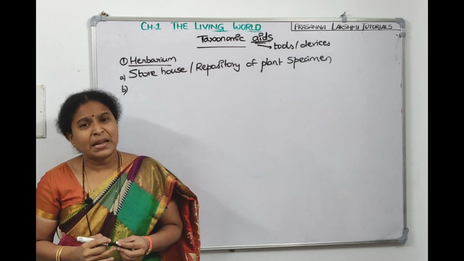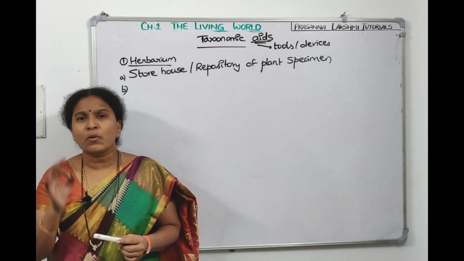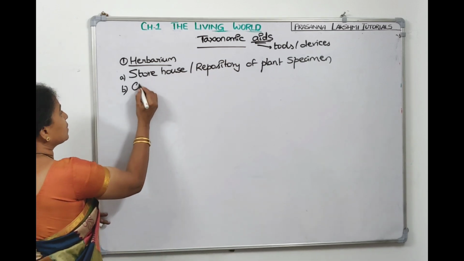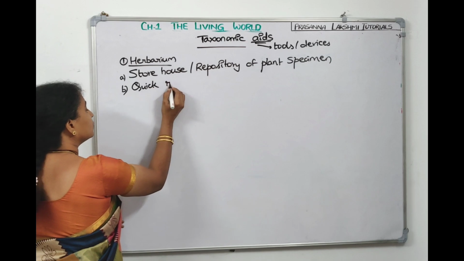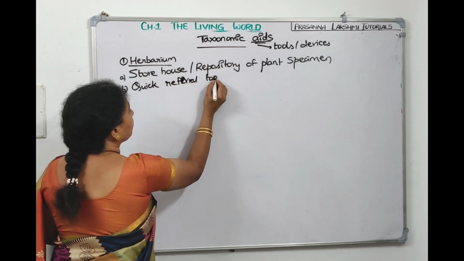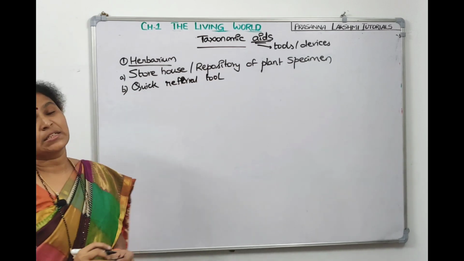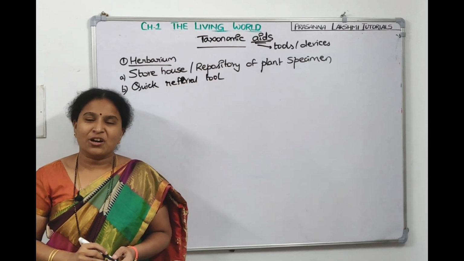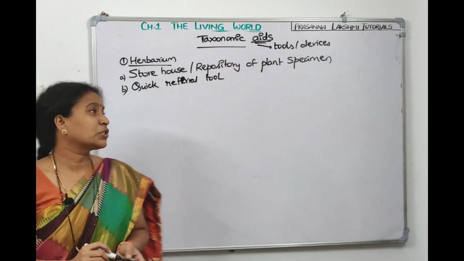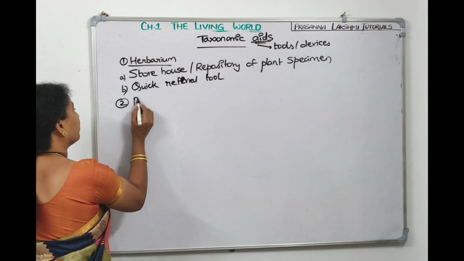And herbarium sheet, like your library, serves as a quick referral tool for classification or taxonomy. This is about herbarium. First taxonomic aid got over. Let's get into the second one, which is called botanical gardens.